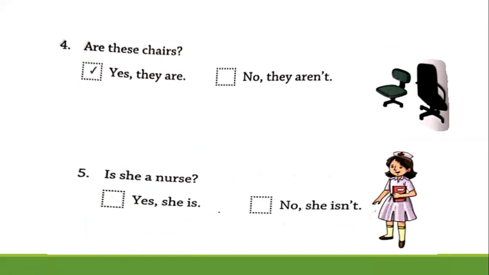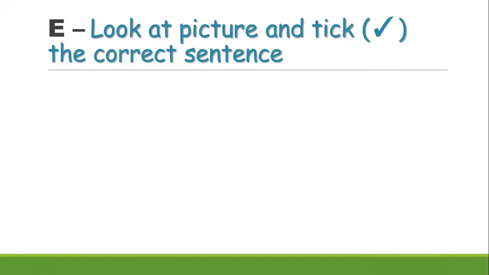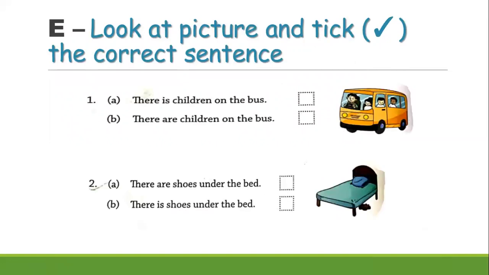Number 5, is she a nurse? Yes, she is. Next, look at the picture and tick the correct sentence. Here, a picture is given and according to this picture, you have to tick the correct sentence. Number 1, A, there is children on the bus.